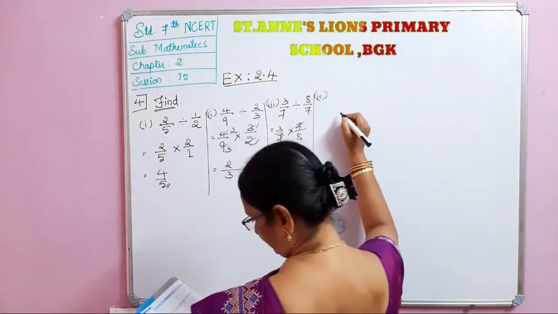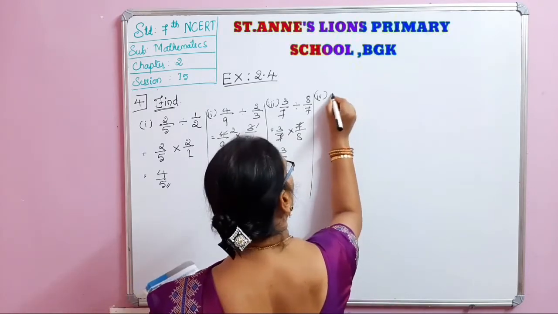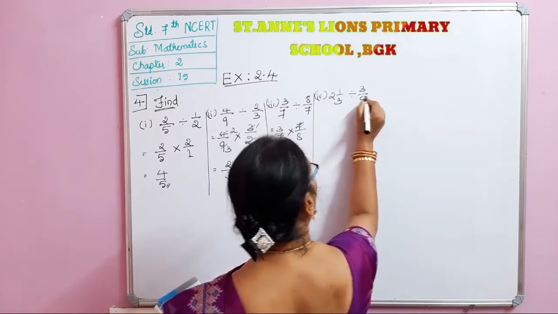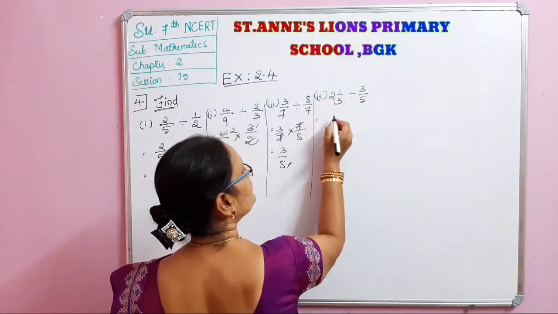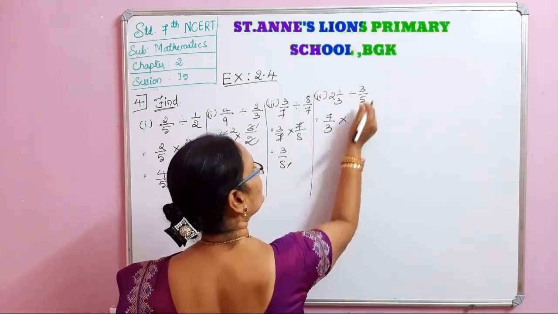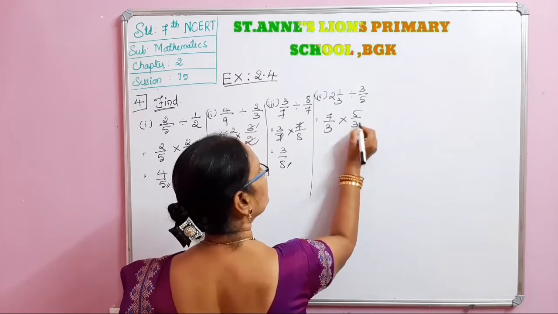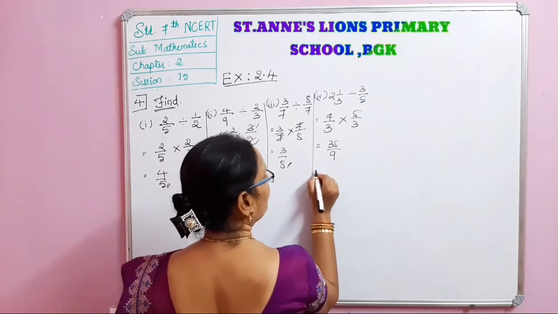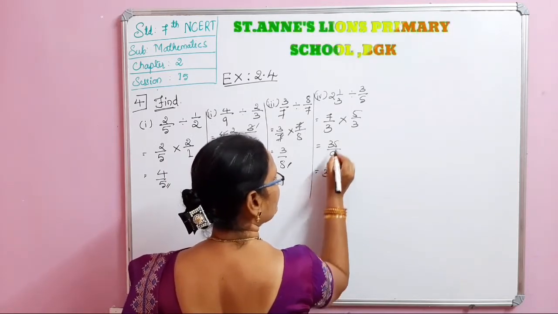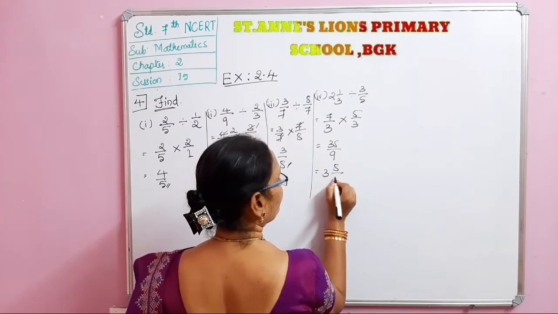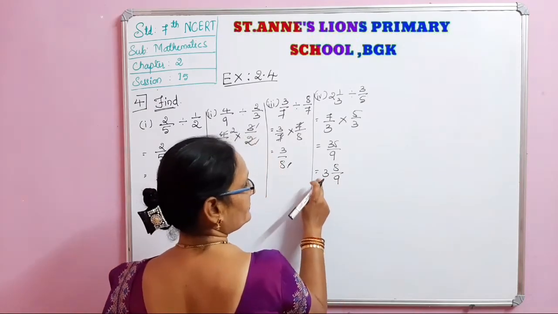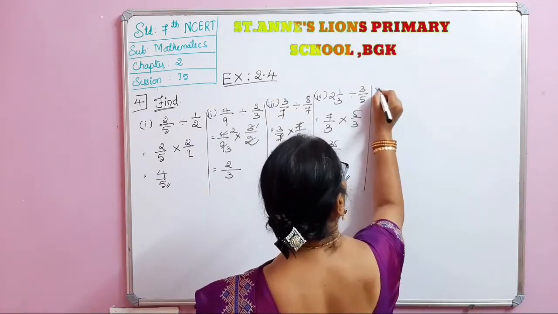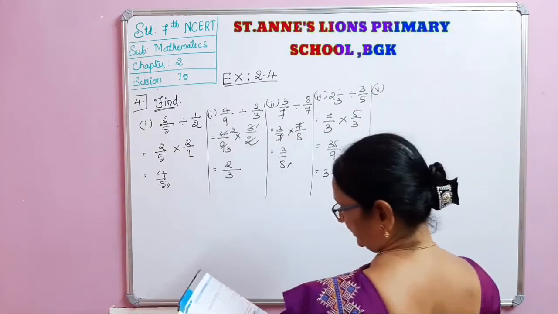Then the fourth one, that is 2 integer 1 by 3 divided by 3 by 5. So 3 2s are 6, 6 plus 1, 7 by 3 into 3 by 5 is 5 by 3. So 7 5s are 35 by 9. Okay. Now 9 3s are 27. 27, 8 remained. 9 3s are 27. 27 plus 8, 35 by 9. This is the answer.